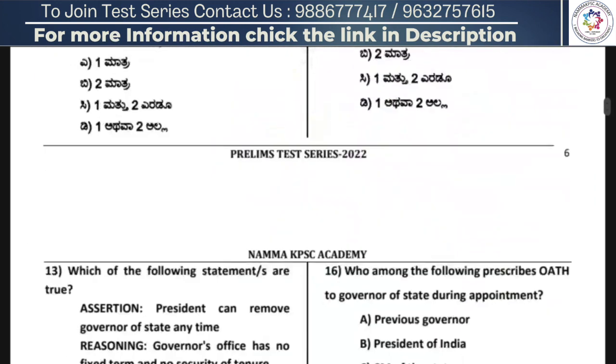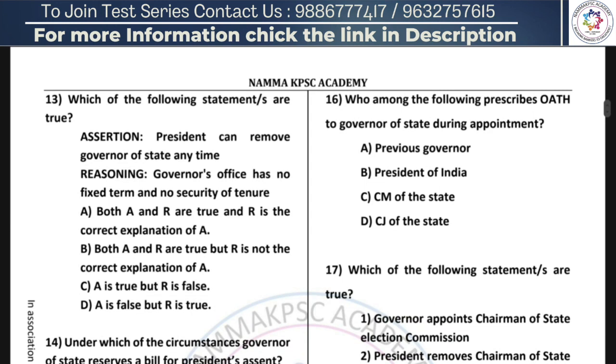Going forward to the next question. Which of the following statements are true? Assertion here is president can remove the governor of state any time. Reasoning is governor's office has no fixed term and no security of tenure. Option A is both A and R are true, and R is the correct explanation of A. Option B is both A and R are true, but R is not the correct explanation of A. Option C is A is true, but R is false. And option D is A is false, but R is true.